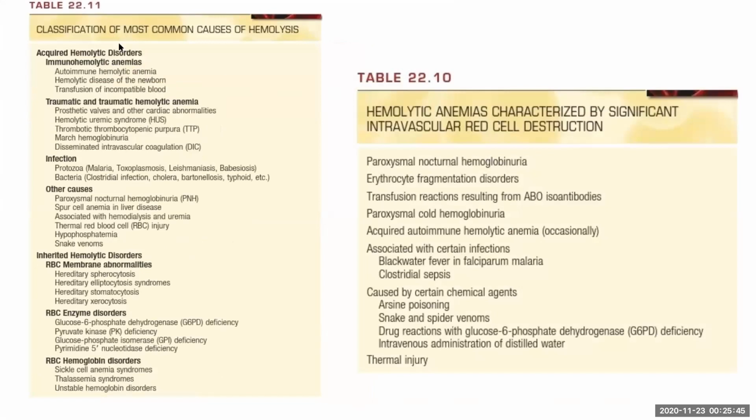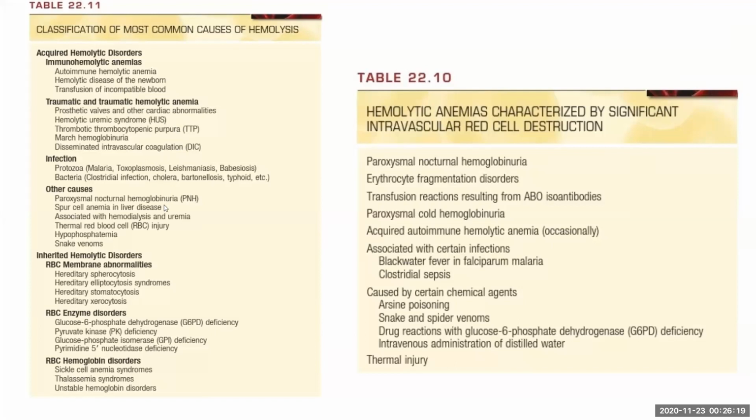As I already said, we can classify hemolysis as acquired and inherited. Acquired is again divided into immunohemolytic, which can be autoimmune, or due to transfusion of incompatible blood, or, in the case of newborn, hemolytic disease of the newborn. And traumatic hemolytic anemia can occur in HUS, TTP, DIC, prosthetic valves, etc. Infections causing hemolysis most commonly are malaria, Clostridia, and babesiosis.